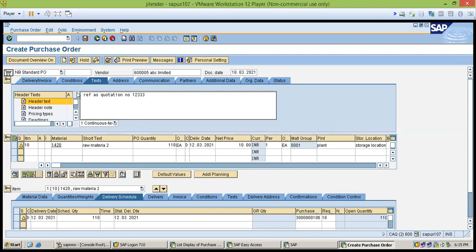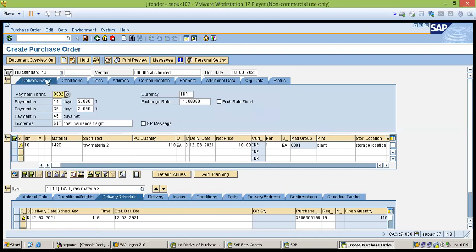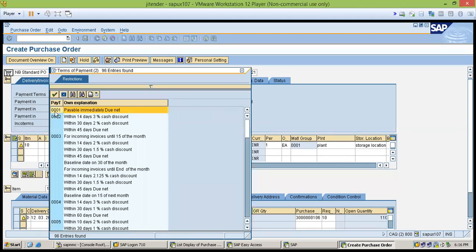So now, because we are going to process the payment on behalf of this order, here is the payment term. You can see how many days: 14 days, 3%; 30 days, 2%. Here you can see the total days for the payment. When you are going to pay this, and how much you are going to pay. If you are going to pay direct cash, or pay in advance, some kind of advance, here multiple options are there.